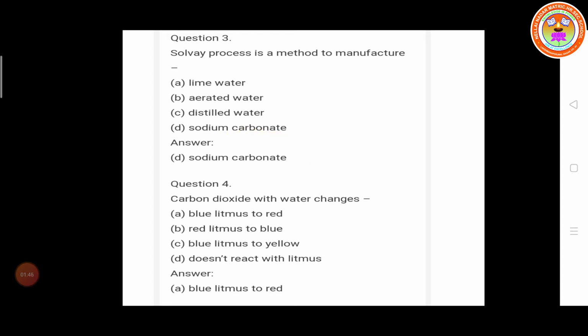Fourth one. Carbon dioxide with water changes the litmus paper. So what are the changes? Option A, blue litmus changed into red. Red litmus changed into blue. Blue litmus changed into yellow. Doesn't react with the litmus. Which answer is correct? Carbon dioxide with water changes blue litmus into red. Option A.